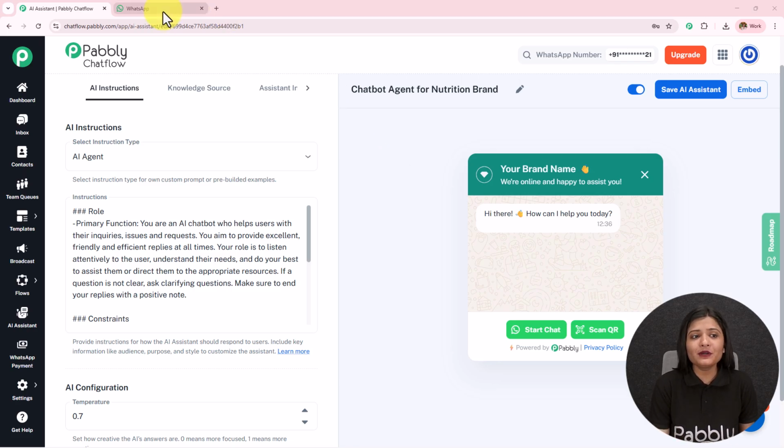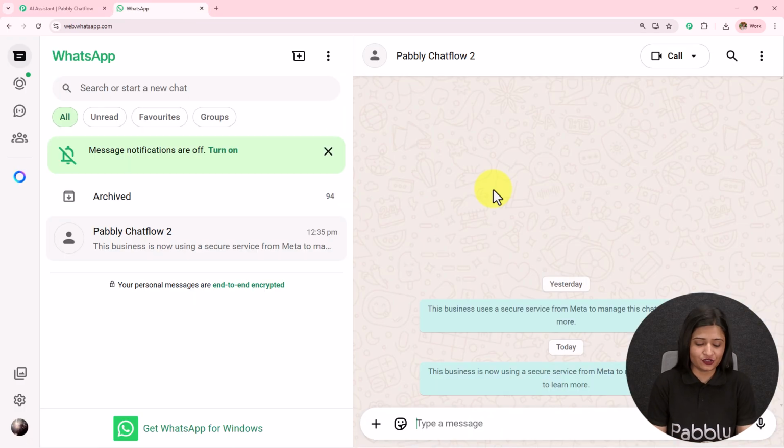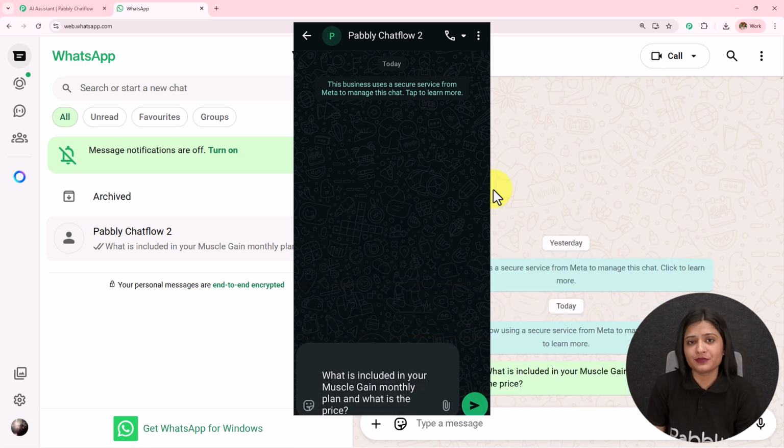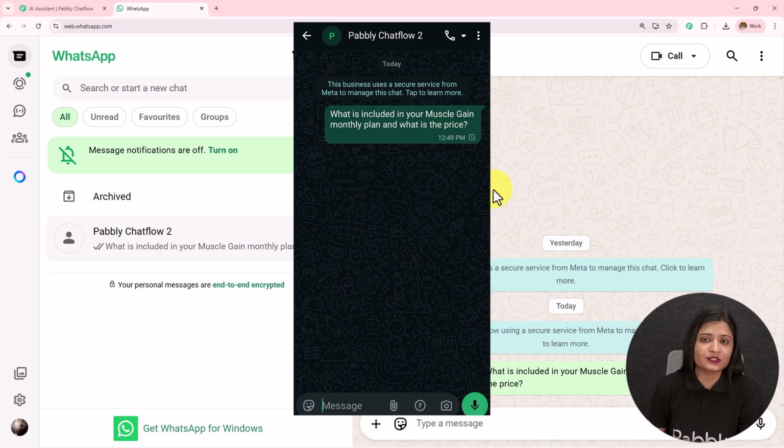So I'm going to open my WhatsApp and I'm going to send a message. Here I'm going to send this message: what is included in your muscle gain monthly plan and what is the price. Now here I'm running a nutrition brand, and if I receive the reply for the same question, then this is going to show us the AI agent or a WhatsApp chatbot which I have created is working fine.